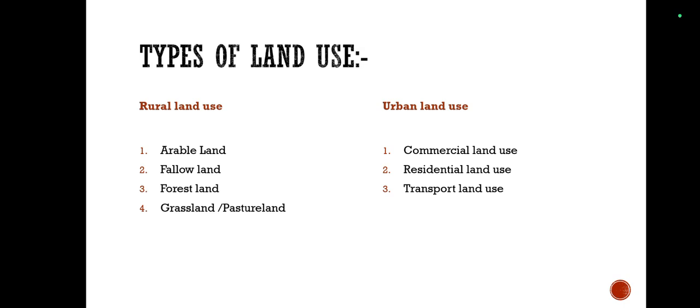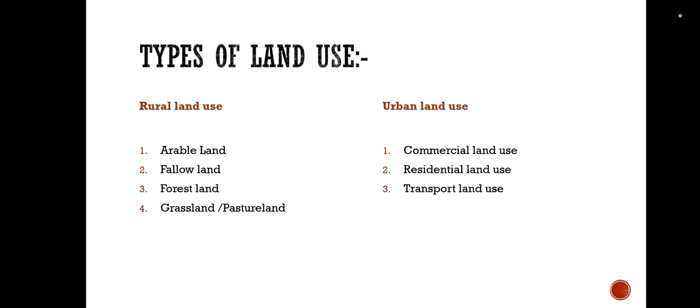Now moving to urban land use. So what is urban land use? Urban land use has increased with the growth of urban settlements in the 20th century. In urban areas, land is used for different purposes. It is necessary to make maximum use of the land. In urban areas, with reference to population, the land is limited. Of course, in urban areas population is more and land is less. Therefore, the distribution of population is dense. Urban land use can be classified in the following manner.